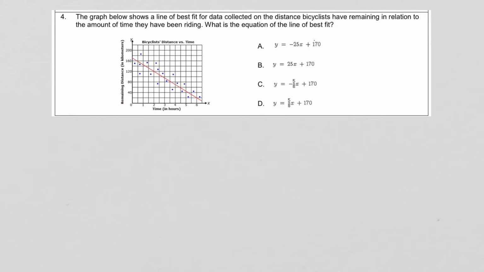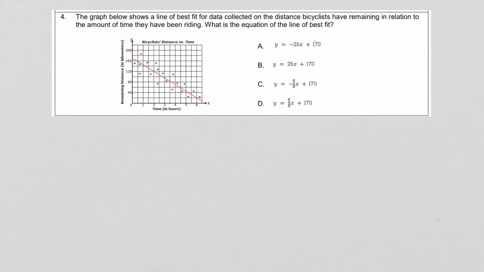On question number 4, it says the graph below shows a line of best fit. We have a scatter plot here, all those points everywhere, and we've drawn a line of best fit that best represents the data here. It says it's the distance bicyclists have remaining in relation to the amount of time they have been riding. So in other words, this is the time they've been riding, and this is the distance they have left to travel. So that's getting smaller and smaller because they're getting closer and closer to their destination. So the question is, what is the equation of the line of best fit?